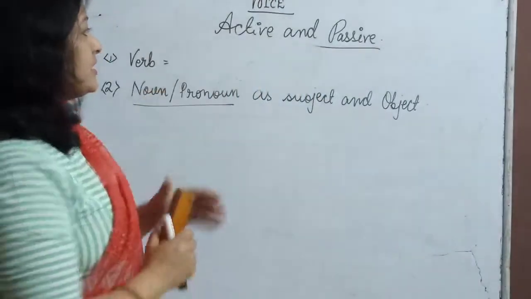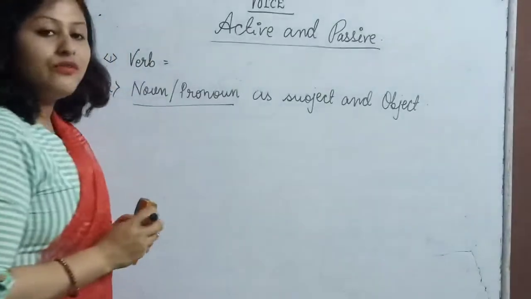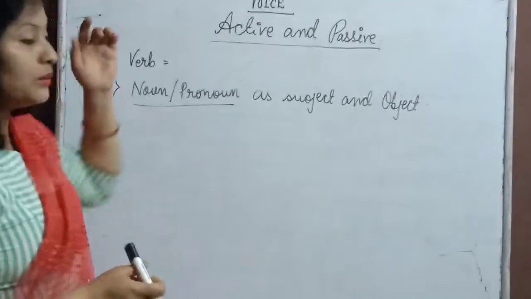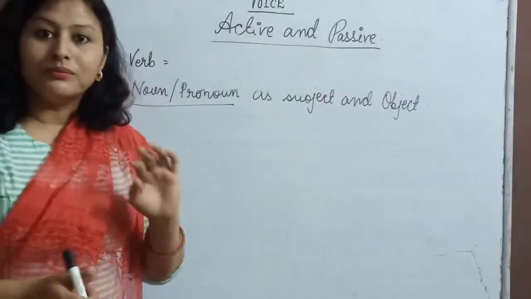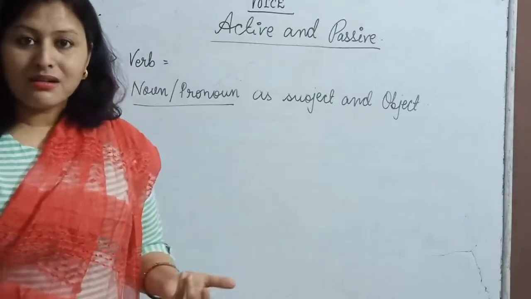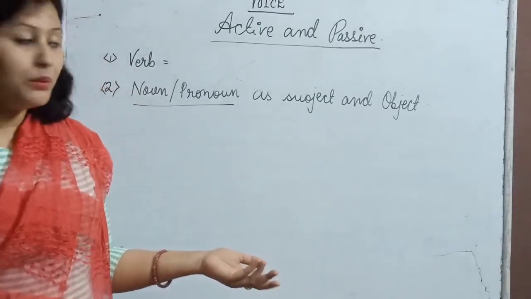Active and passive voice. When we talk about active and passive voice, a few factors are there which I want to tell you. Number one is the verb. What is a verb? Any action, any state or any habit is called a verb, right?